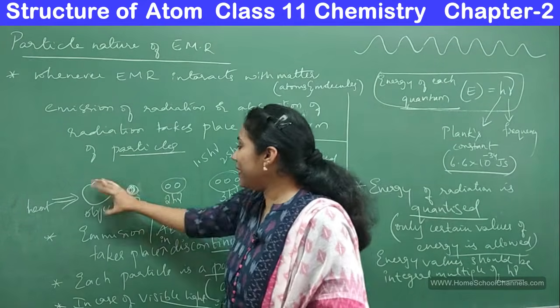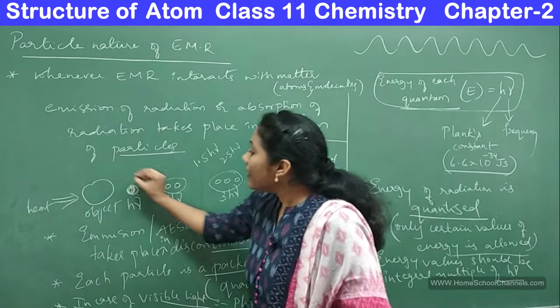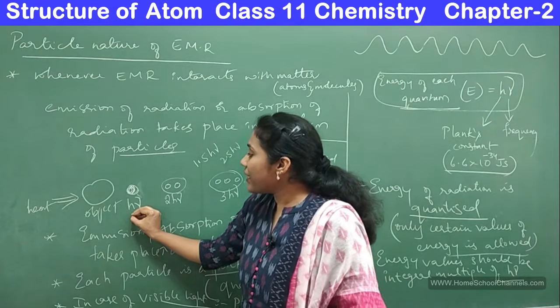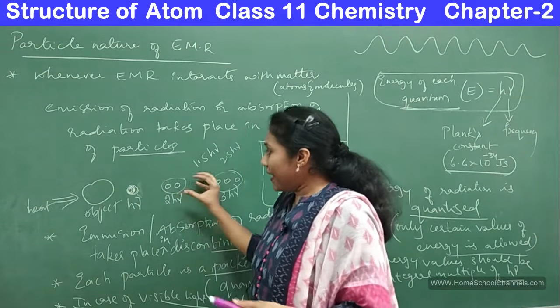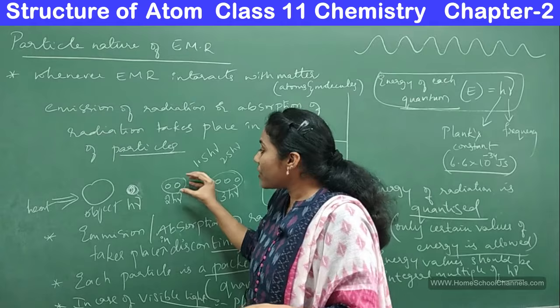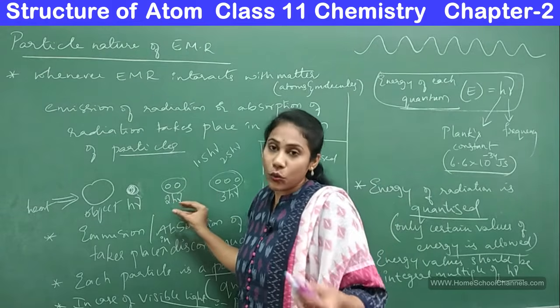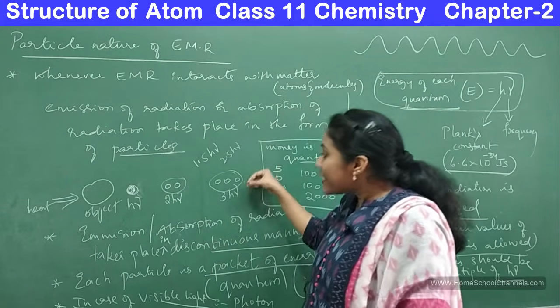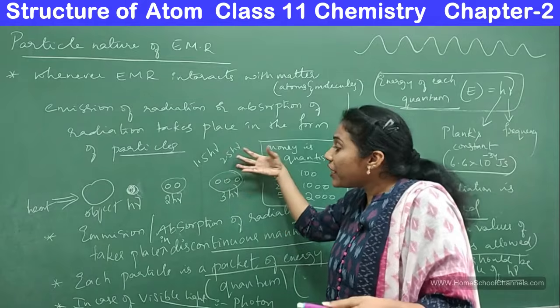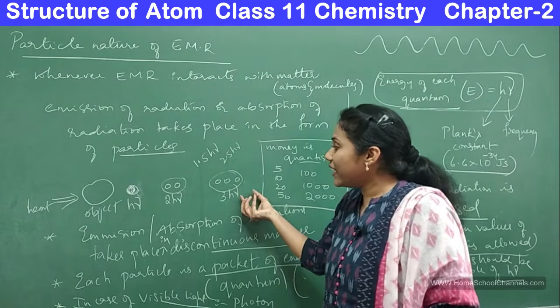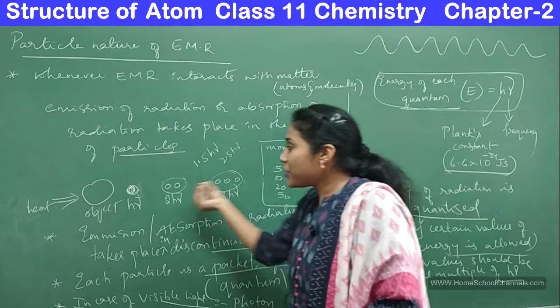They are emitted in the form of particles, but if a particle has an energy equal to h nu, then the next emitted particles or radiation will have an energy equal to 2h nu. Or the next emitted particle's energy has to be equal to 3h nu. That's how the energy is emitted.